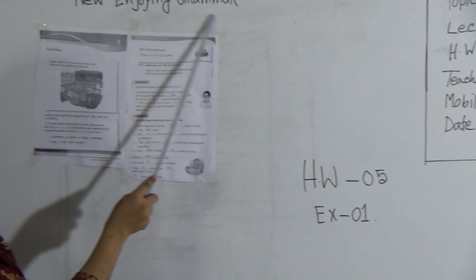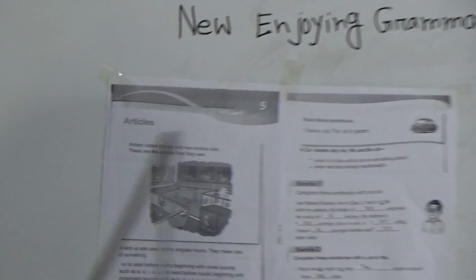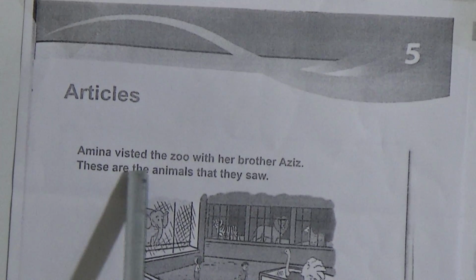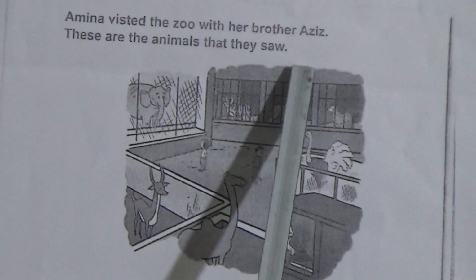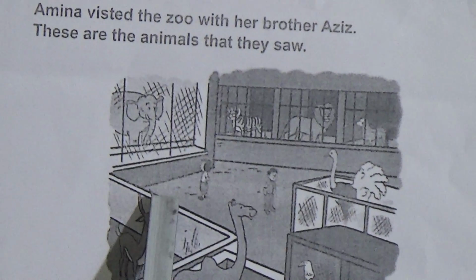New Enjoying Grammar book, lesson 5. The name of lesson 5 is Articles. Amina visited the zoo with her brother Aziz. These are the animals that they saw in the zoo.